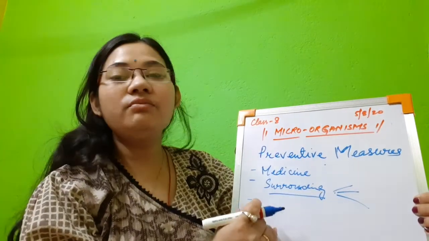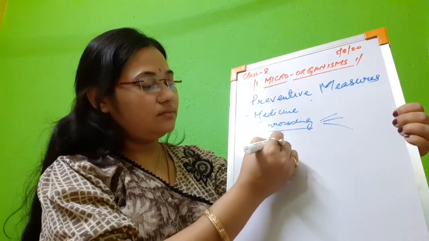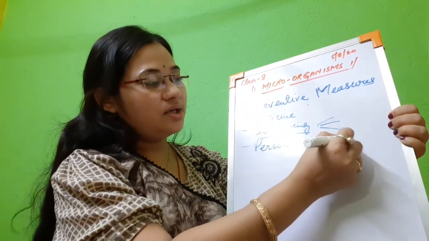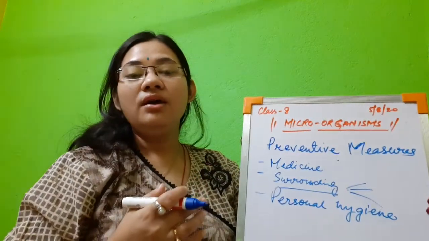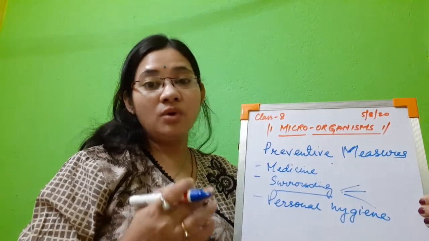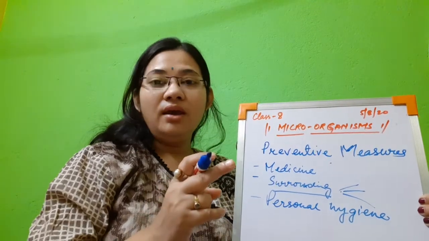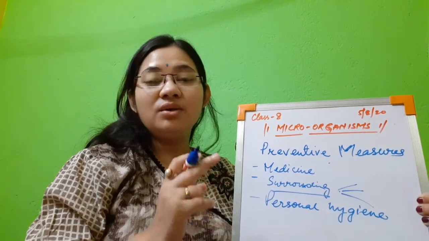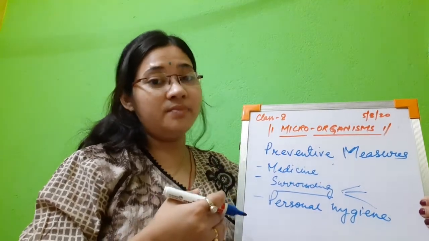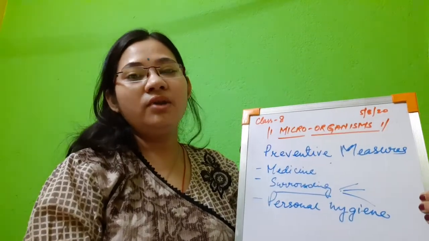Then next, we should maintain personal hygiene. How can we maintain personal hygiene? We should wear proper clothes, have a bath every day, and use soap and water in order to keep ourselves clean. We should not use an infected person's towels, clothing, etc. So this is how we can keep ourselves healthy and away from diseases. Different types of preventive measures are there.